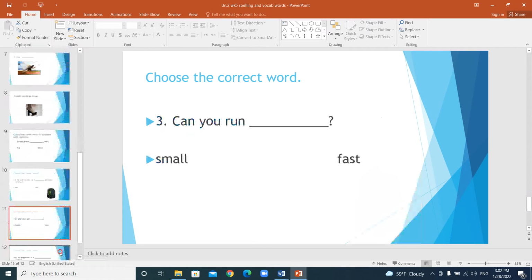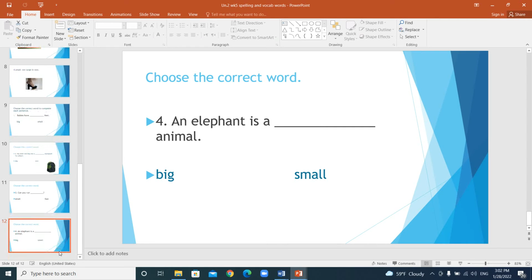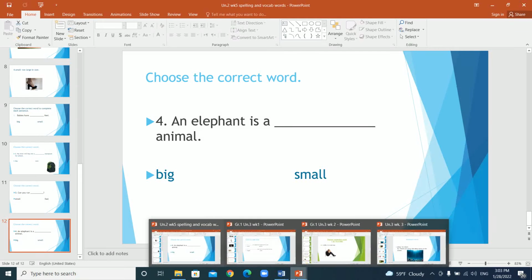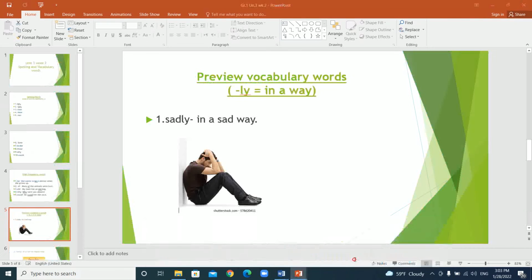Okay? Can you run small or fast? Can you run fast? An elephant is a blank animal. An elephant is a big or small animal? Big animal. Right? I think these words are easy for you guys. You guys are good in them.